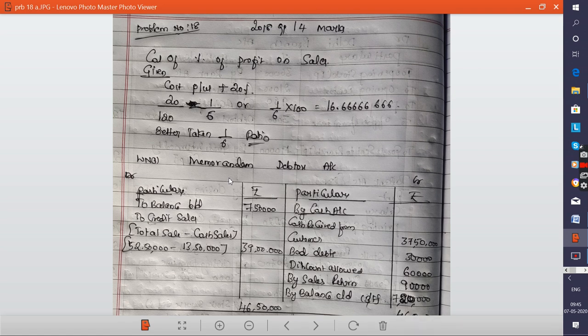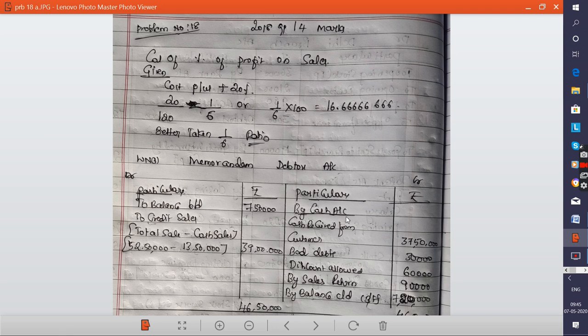Now again we have to prepare the working note, that is the memorandum debtors account, in order to know the closing balance of debtors. Apply the data to the ledger account. To balance brought down means what? Opening debtors 7,50,000, and credit sales will be recorded in the debtors account. They have not given the credit sales, but they have given the hint how to find them. Total sales is given 52,50,000 minus cash sales 13,50,000, then the credit sales will be 39 lakh.